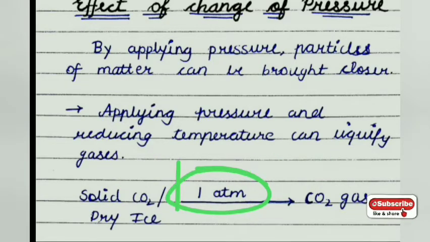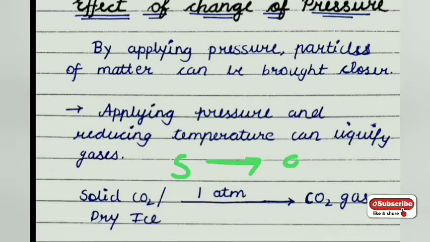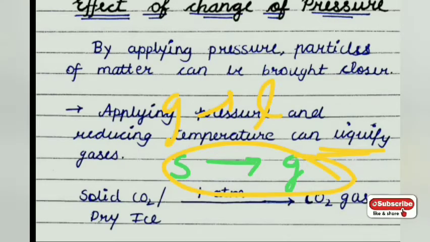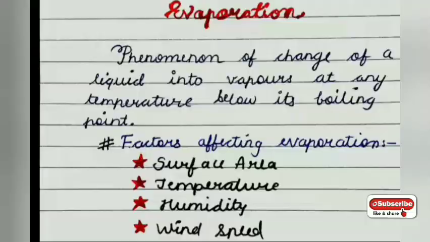So here solid is being converted to gaseous. In the earlier case, gas was liquefied, and in this second case solid is being converted to the gaseous state. So now you must be clear how pressure can affect the states of matter.